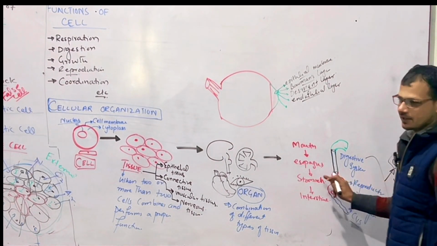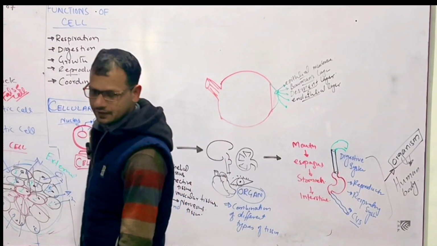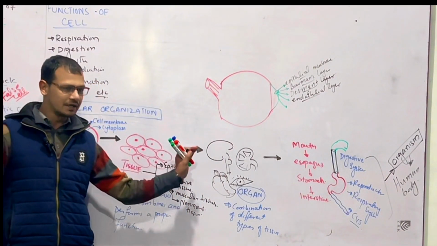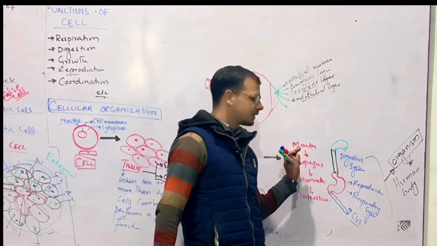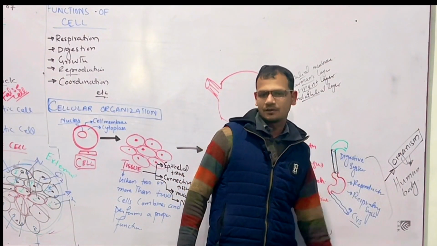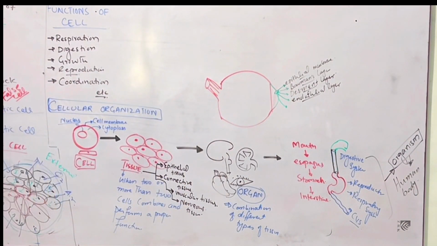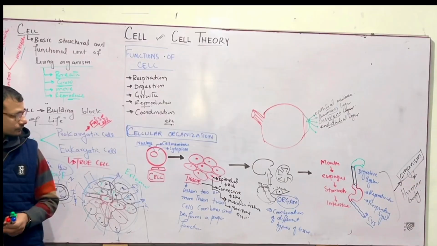This is called cellular organization. Cell makes tissues, tissues make organs, organs make systems, and systems make the body. This is all about the introduction of cell. Now we will go for cell theory.